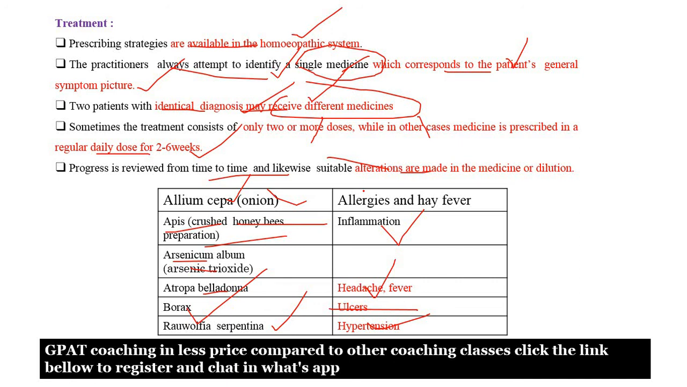I hope you clearly understand the homeopathic system. This will help you get 10 out of 10 in your semester exam for the homeopathy system.